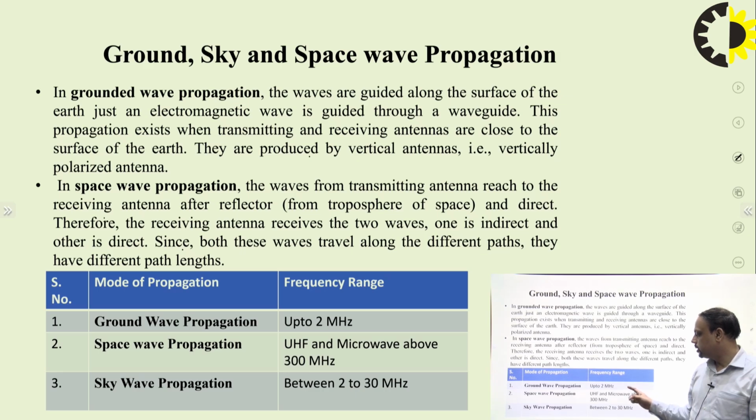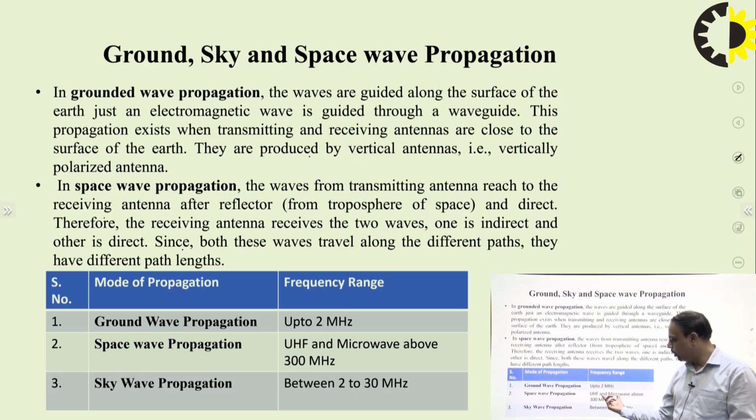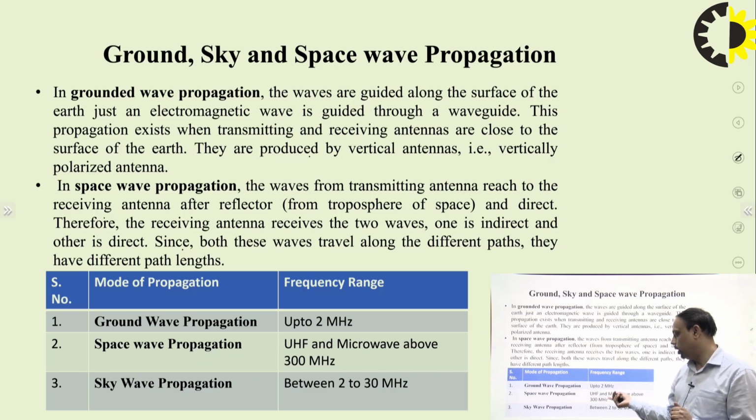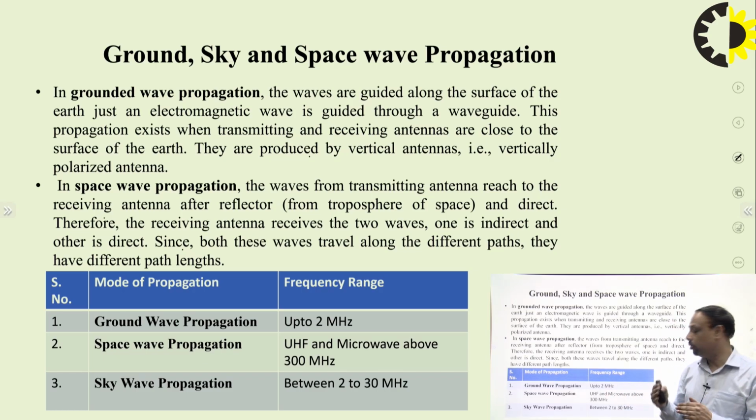The next is space wave propagation. In case of space wave propagation, the ultra high frequency range is used, over 300 megahertz. In this communication, the wave travels directly from the transmitting antenna to the receiving antenna. There is no absorption, as it is a very high frequency. The distance again is short, only up to the horizon of the earth. These ultra high frequency waves are used for space wave propagation.